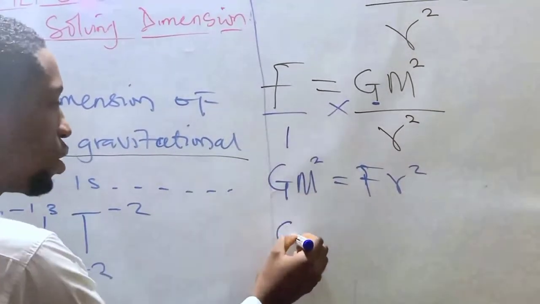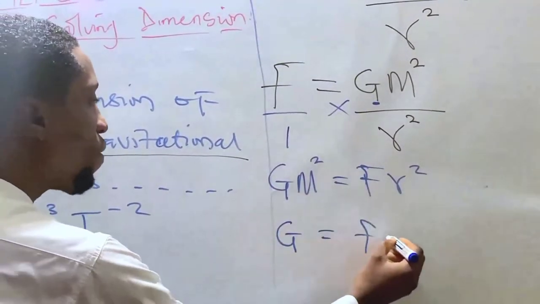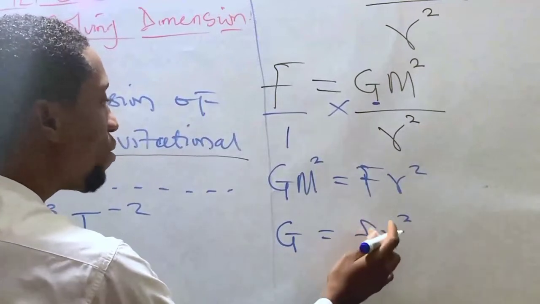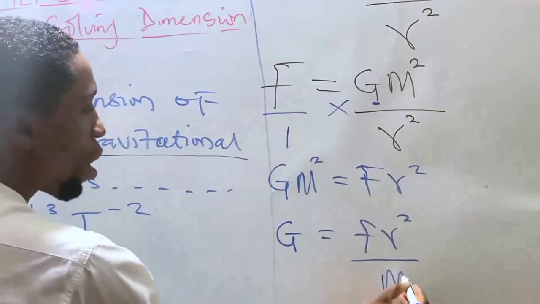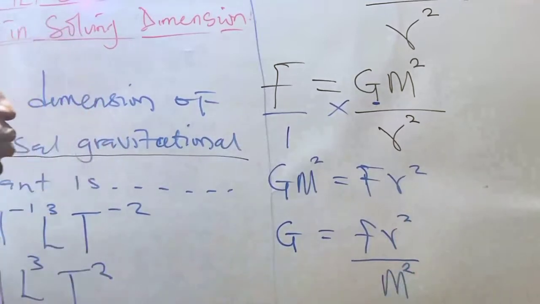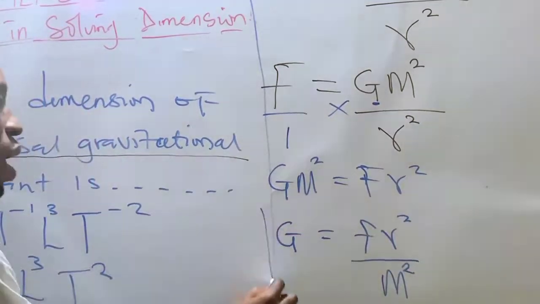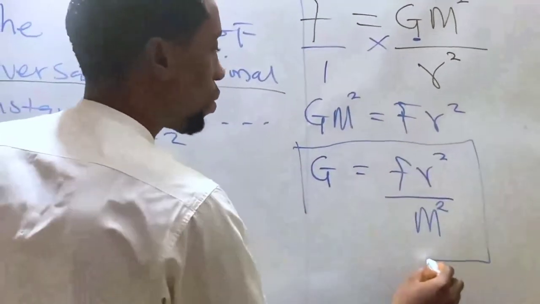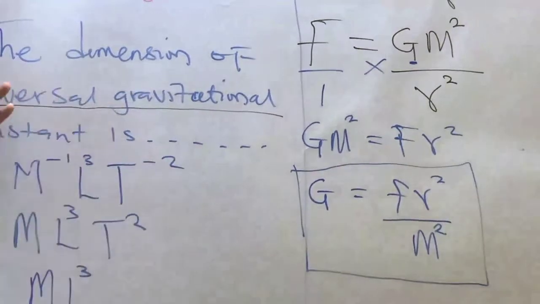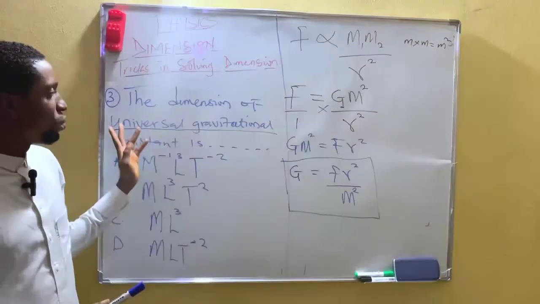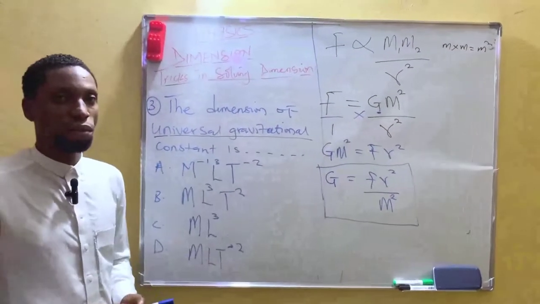So you have G to be F r raised to power 2 divided by m raised to power 2. So this is the formula that is going to lead us in getting dimension for universal gravitational constant G.